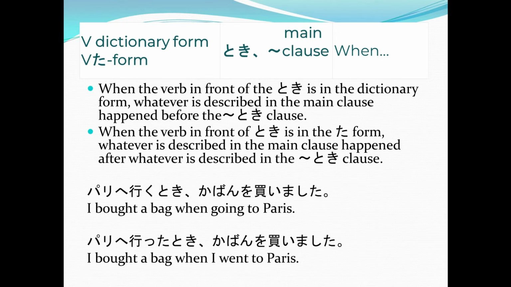And then in the second example, when the verb in front of the toki is in the ta form, whatever is described in the main clause happened after the toki clause. So meaning, in the second example, the buying of the bag happened after the speaker went to Paris. Understood? Did you get that?